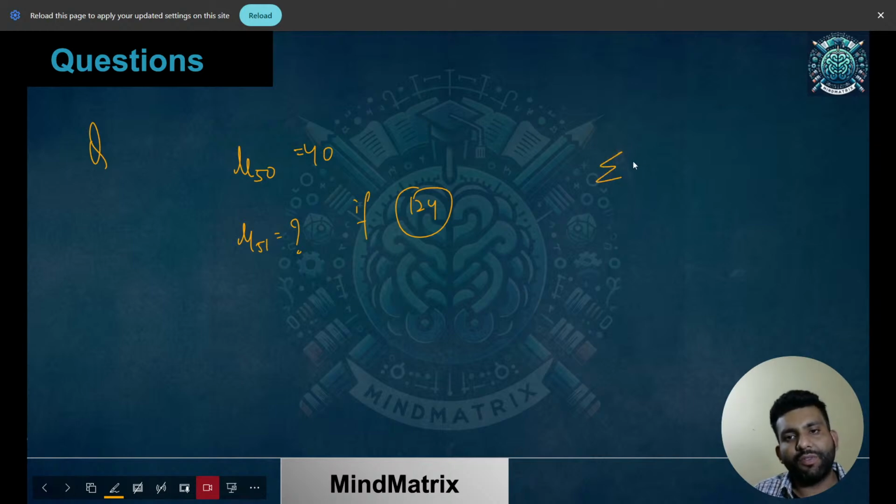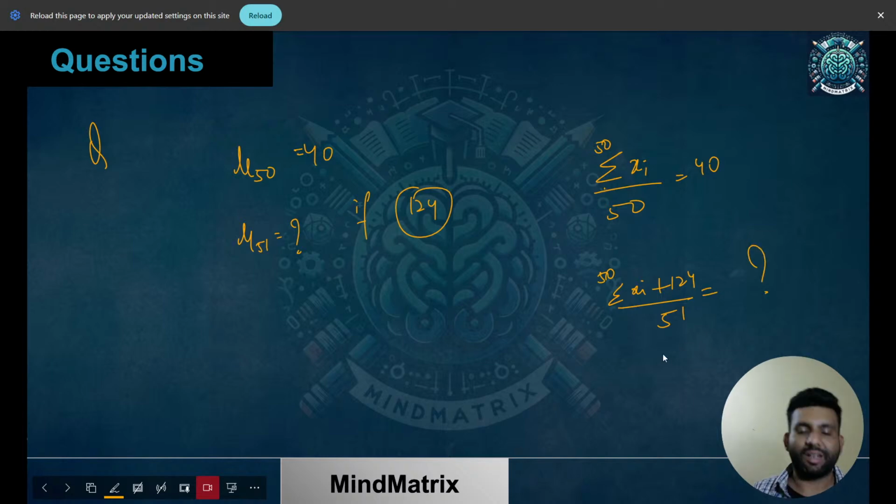So it's summation of xi for 50 data points, divided by 50, which is 40. And what you need to find is sigma xi for 50 plus 124, by 51. In the numerator I have the summation of all the data points apart from the 51st data point, and in the denominator we have 51. I hope it's very simple how we can calculate this. You just need to find this sigma xi, which is the product of these, put the value over here and you'll get the answer. It was this simple.